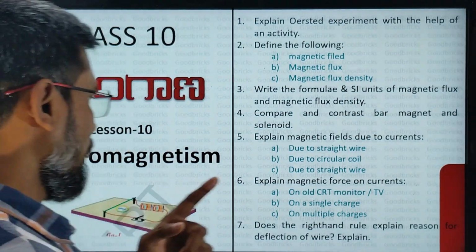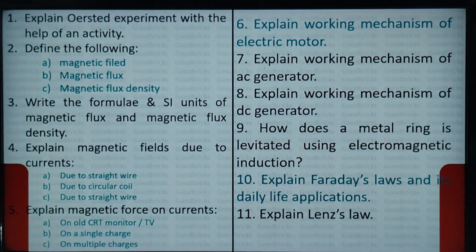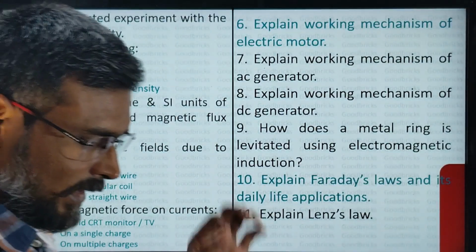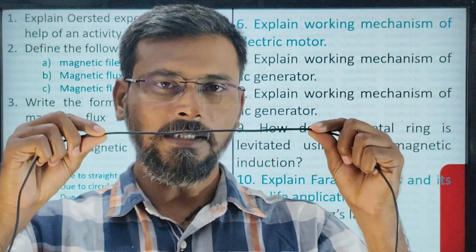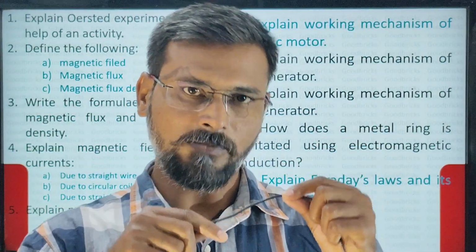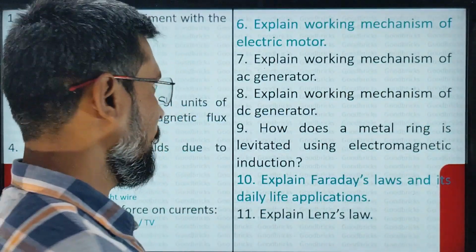Next, our 10th lesson, electromagnetism. So these are the questions which you can see here on the screen. First, Oersted's experiment, what he said. For example, this is a wire. In this wire, if current is flowing, around this wire a magnetic field is produced. This is what was explained by Oersted.